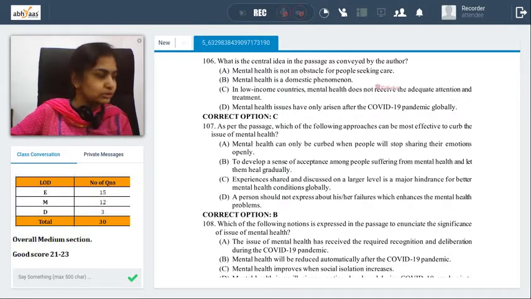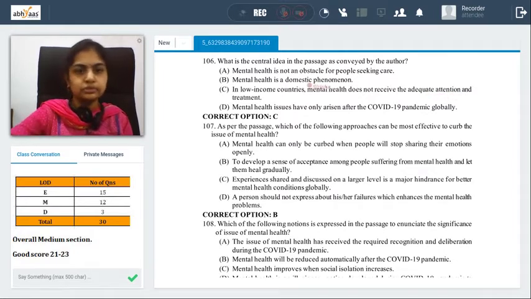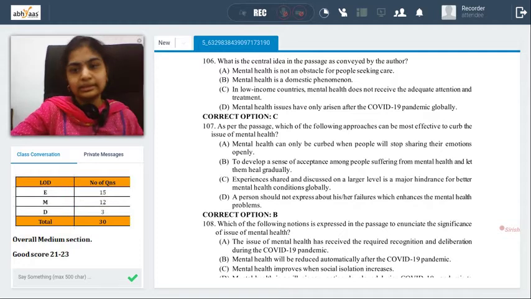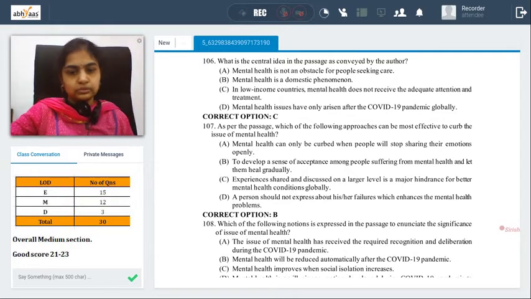However, I would say 106 has been tricky to choose an answer. And probably if this is an opening question, some students might have got stuck there. However, C seems to be the only possible answer which we can at least, to some extent, think is lined up with the passage, vaguely. So that's the 106 opening question.